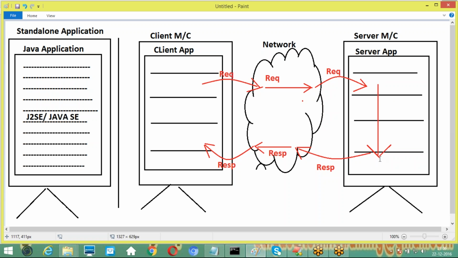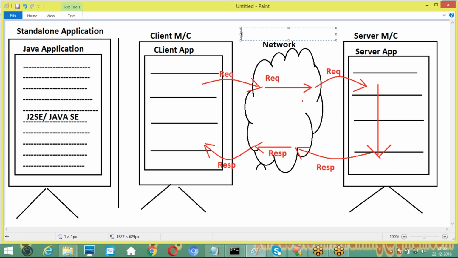And sending the response to the client, in a sense, first the response will come to the network. The network will carry that response to the respective client, and the client will take that response. Right. If you observe this total process, my complete application is distributed over multiple machines, the client machine and the server machine. So this program is executing on the basis of client server architecture. So the application is distributed over multiple machines, so that this application is called a distributed application.